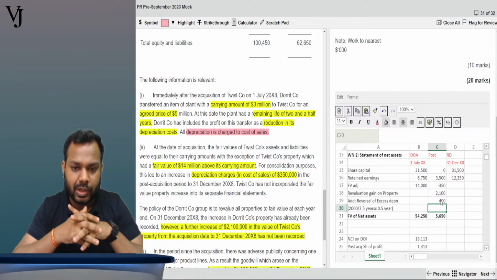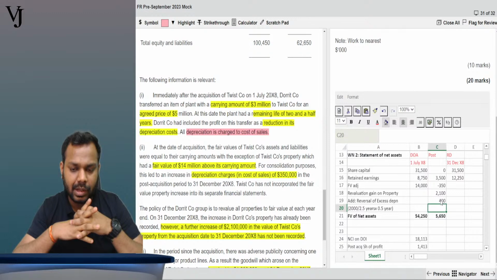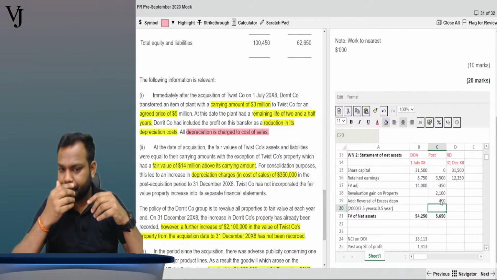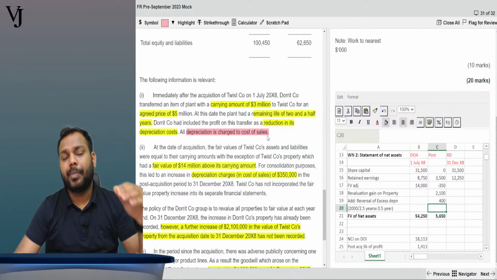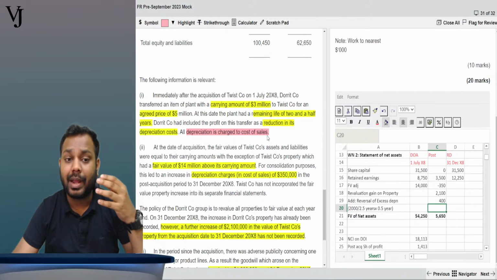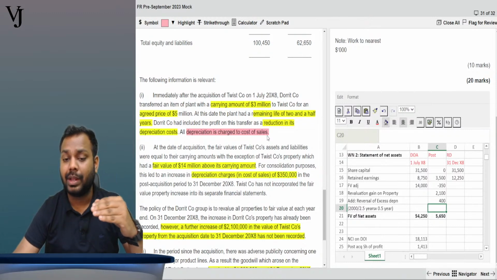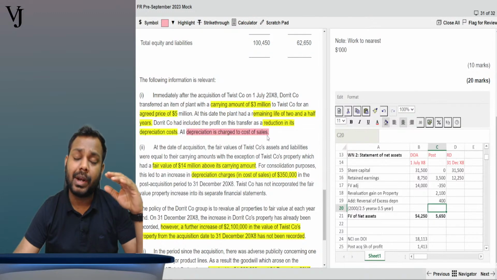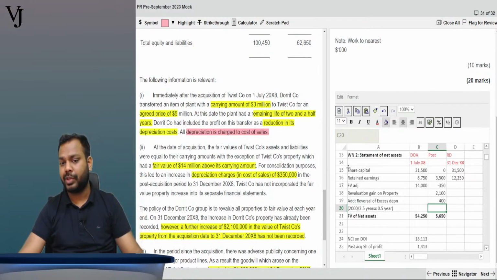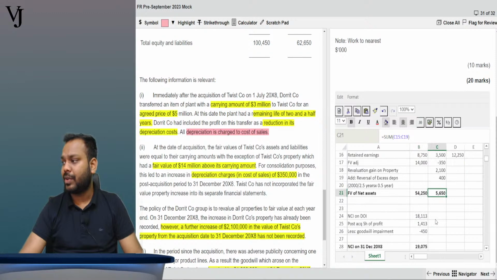Why is 2000 reducing? Is the SP higher than the carrying amount? The parent company has already transferred at a profit. The parent company has already recognized this profit, right? So we are eliminating this profit now. That's why we are reducing it. So now this will have a consequential impact here.